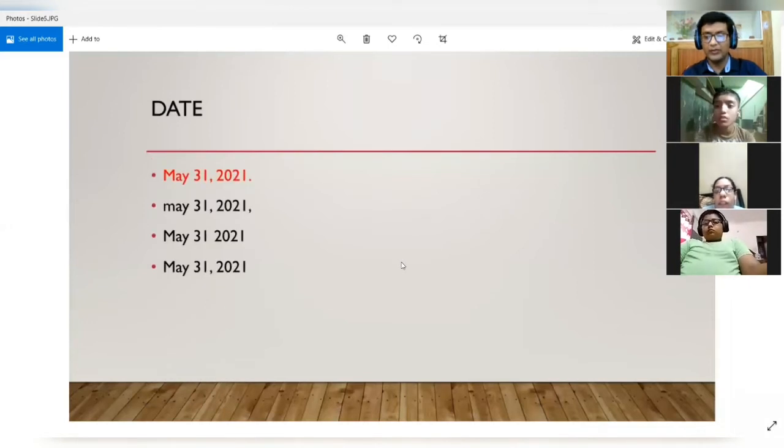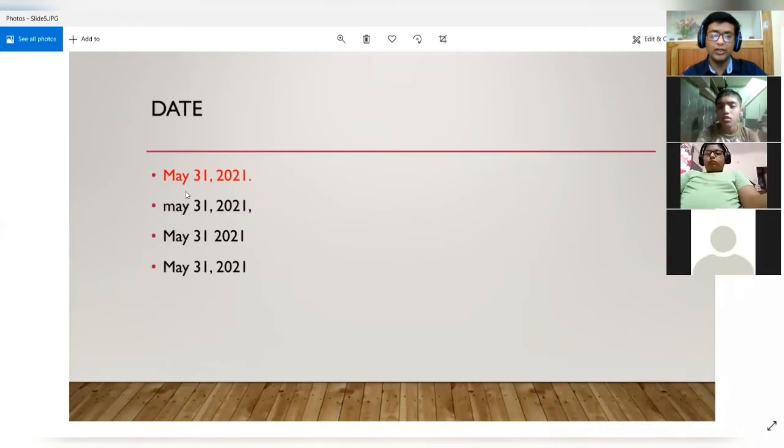Now I will show you the mistakes you made while writing the date. So the first format is the correct one, that you will write the name of the month in full and capital, then the date, and you will put a comma, then you will write the year and put a full stop. So this was the correct form.